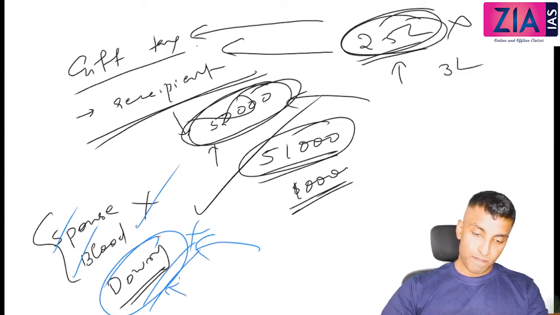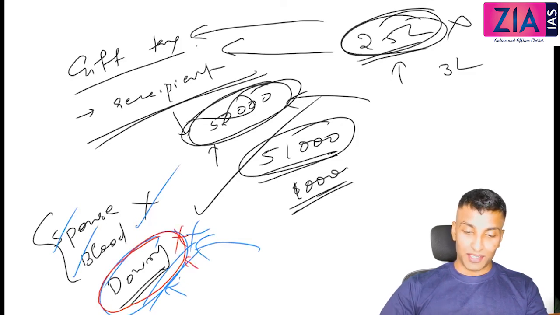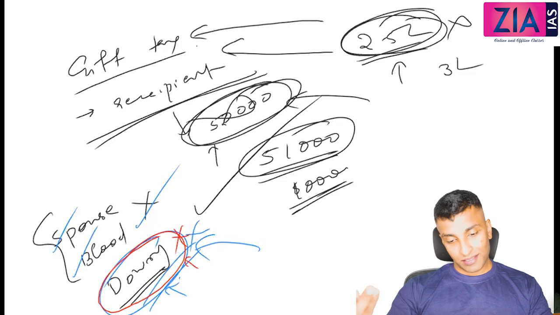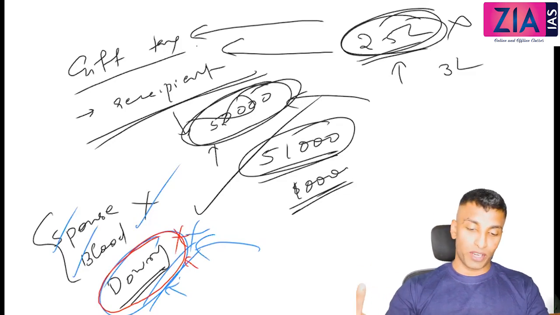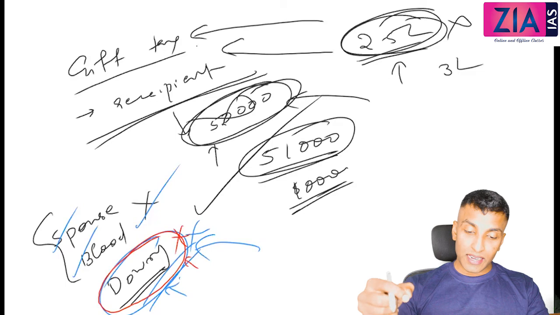Any idea? No. Dowry is not illegal. In fact, you should give dowry. It is good because you are giving your daughter, and you can give her property or whatever it is. It is good only. But what is illegal? Demanding dowry is what is illegal.